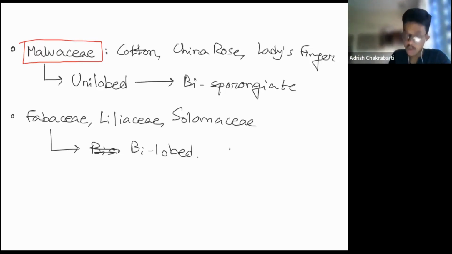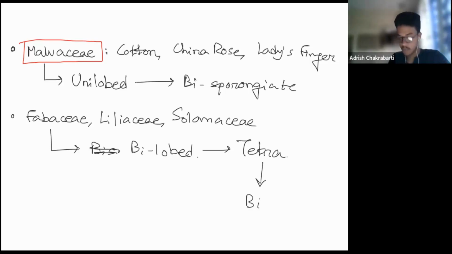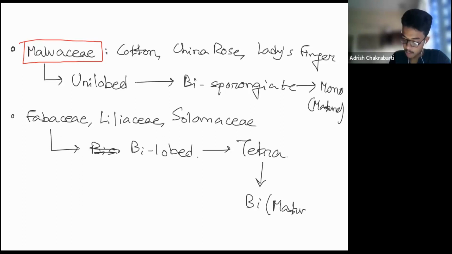Now, in the bilobe structure, we have a tetragonal structure. It is going to be a tetrasporangiate structure when it's immature. And when it matures, it's going to fuse together to form a bisporangiate structure. So this forms mono when it's mature, and it forms bi when it's mature. Okay, so cover this part. Now next, coming to the structure of the anther wall. So structure of microsporangium, there's a heading given in NCERT. We're going to cover that.